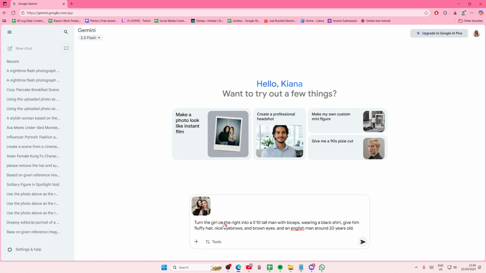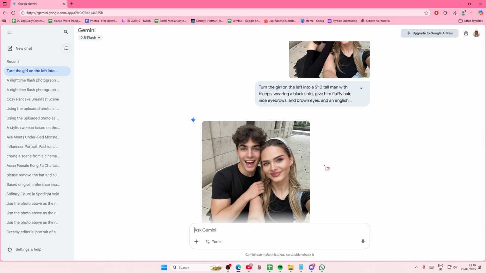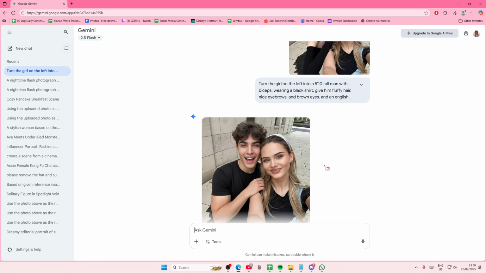Then I'll do turn the girl on the left. And I'm just going to enter this prompt here. Obviously you can change it to your preference. I just had this one and I just really copied it from another prompt. Here's not my prompt, okay? But this is what the picture should look like, and yeah, that is it.